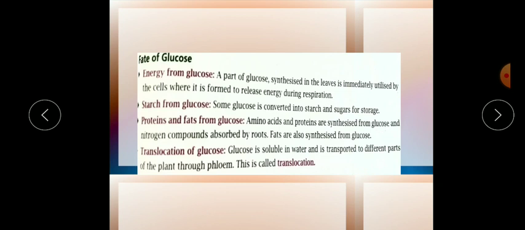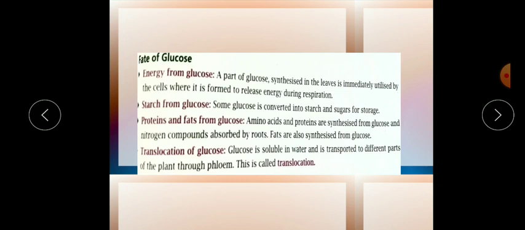Next point is starch from glucose. As you know, plants utilize the glucose, and the extra glucose they convert into the form of starch and store in different body parts of the plant, like stem also, other branches also, different roots also. Okay, so this glucose turns into starch and acts as a storehouse organ.